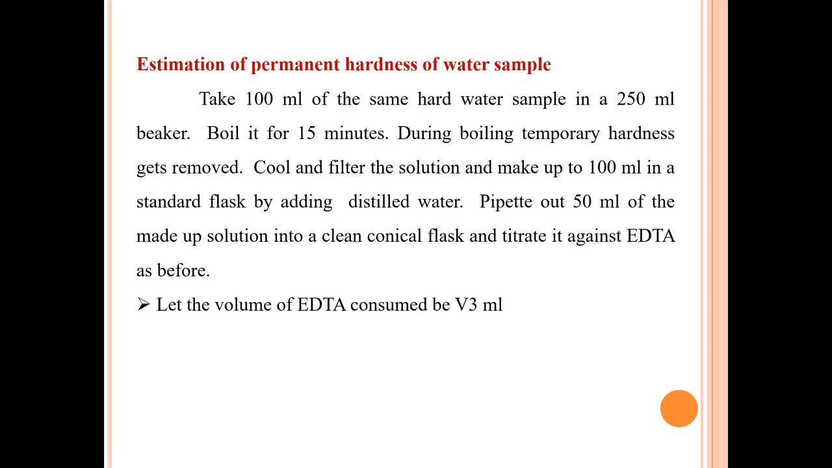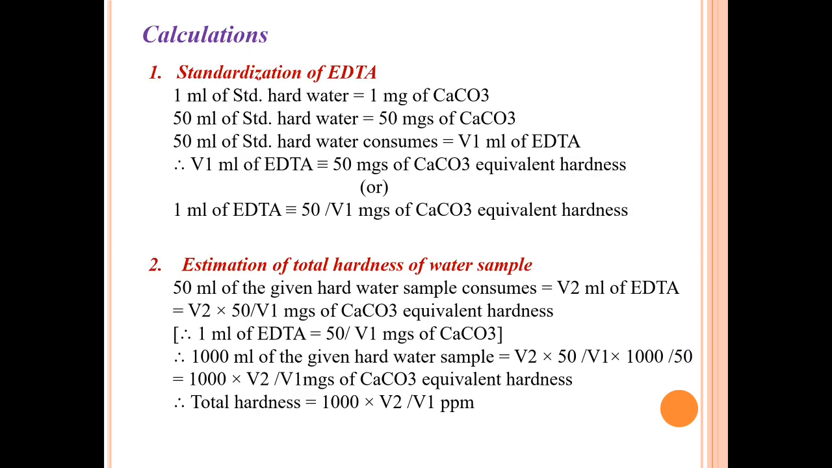Estimation of permanent hardness of water sample. Take 100 ml of the same hot water sample in a 250 ml beaker. Boil it for 15 minutes. During boiling, temporary hardness gets removed. Cool and filter the solution and make up to 100 ml in a standard flask by adding distilled water. Pipette out 50 ml of the made up solution into a clean conical flask and titrate it against EDTA as before. Let the volume of EDTA consumed be V3 ml.